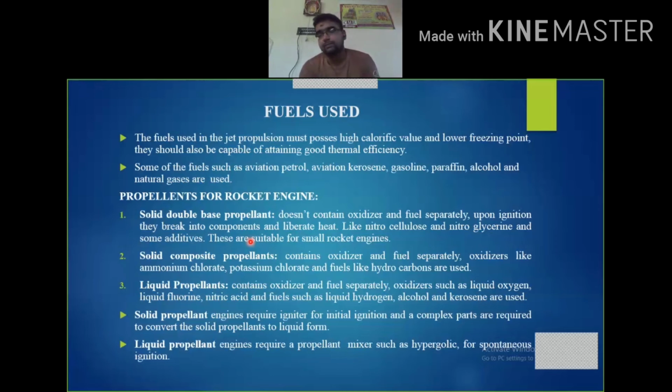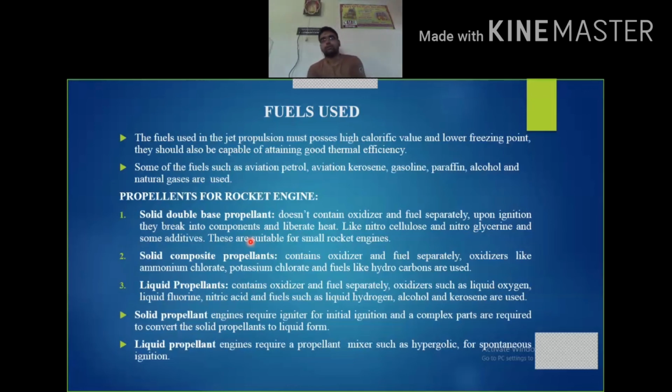At that time, these fuels must be able to withstand that temperature so that they work properly. Only when the fuel is supplied continuously does the combustion take place. So the fuel must have a low freezing point and a higher calorific value, and it should also be able to produce high thermal efficiency in order to provide good thrust to the engine.